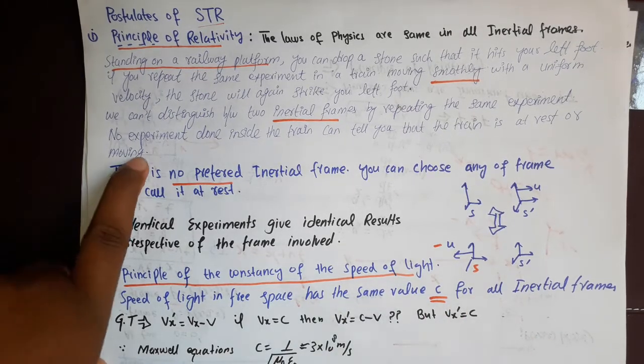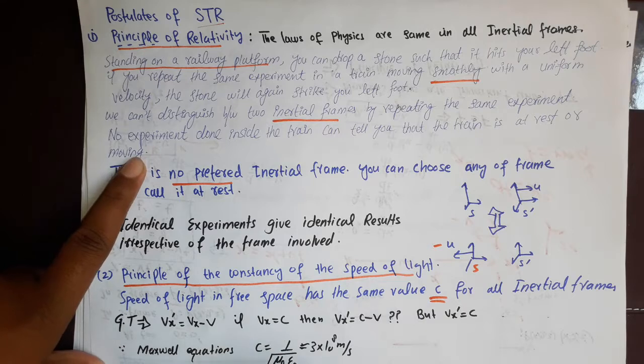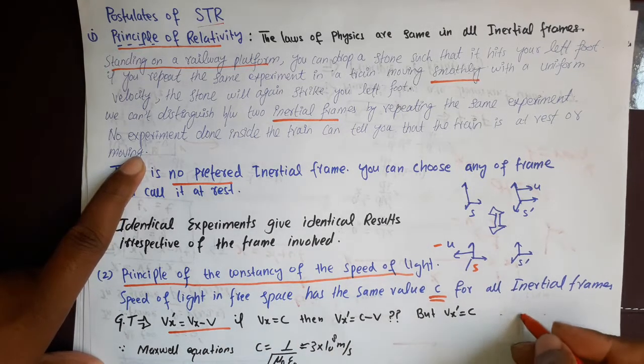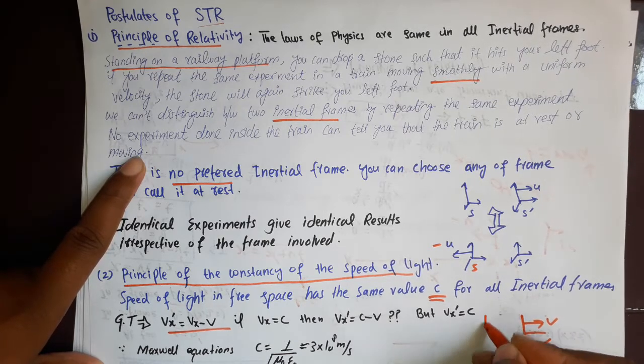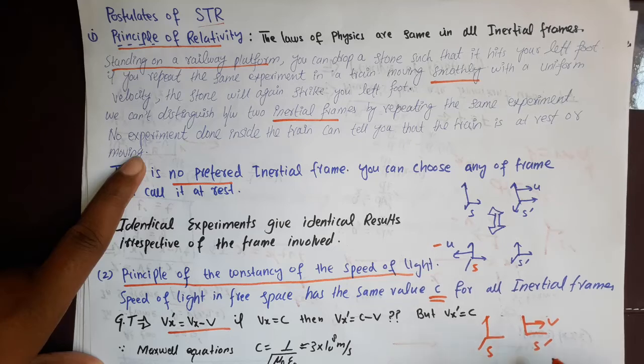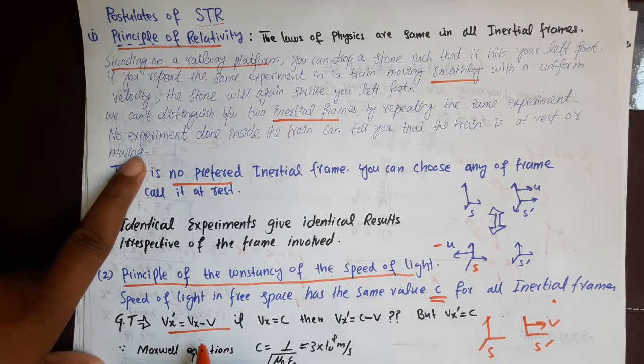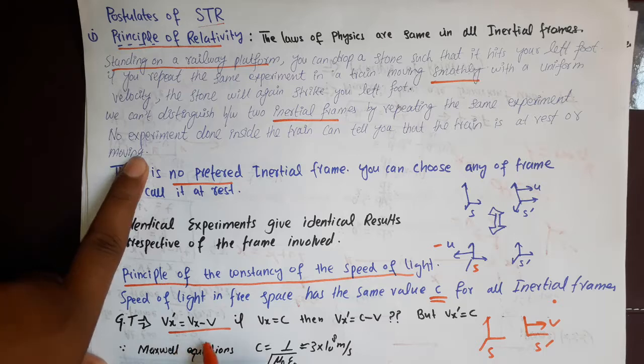In the previous video we talked about the Galilean transformation and found the velocity transformation equation. If this is the S prime frame moving with respect to the S frame, which is at rest, then if you know the velocity in the S frame, you can shift into the S prime frame using this equation.